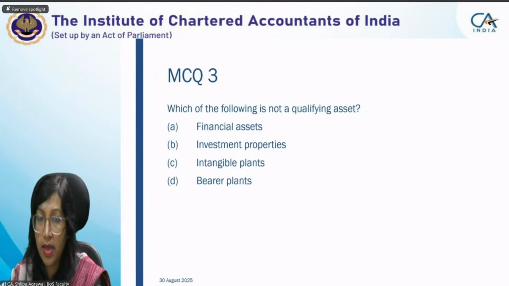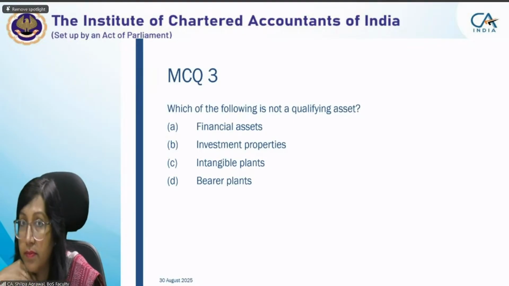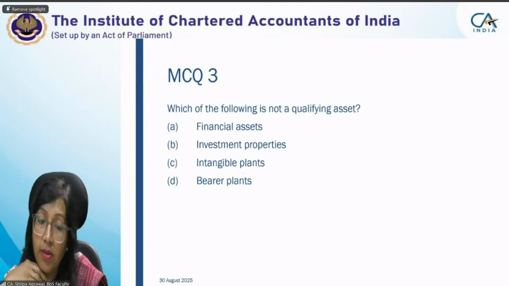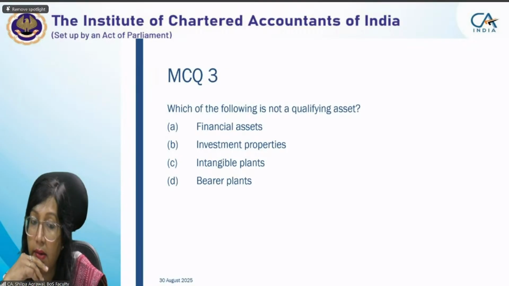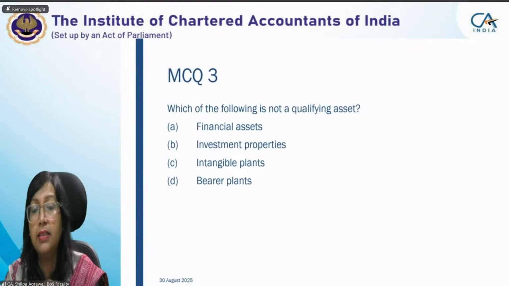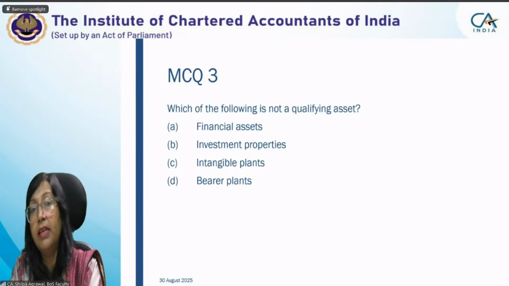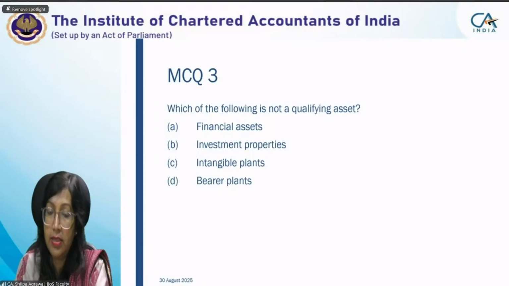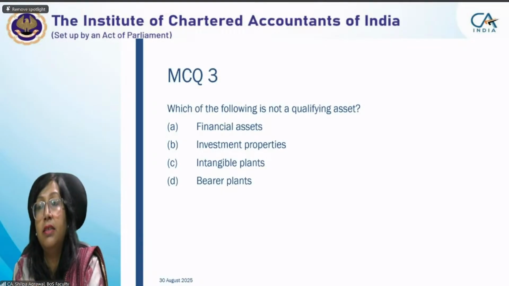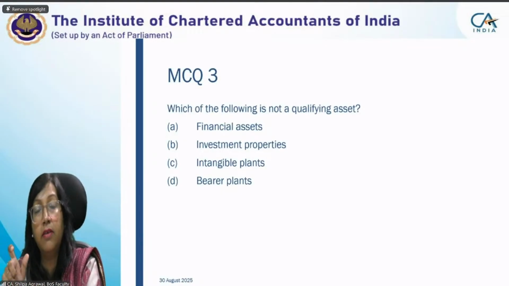But the financial asset may be a qualifying asset? How do we determine that it is ready to use? See, financial assets. Why are we giving the term financial asset?